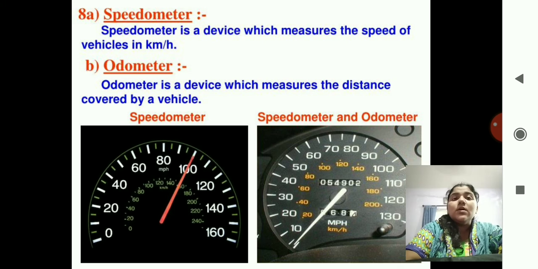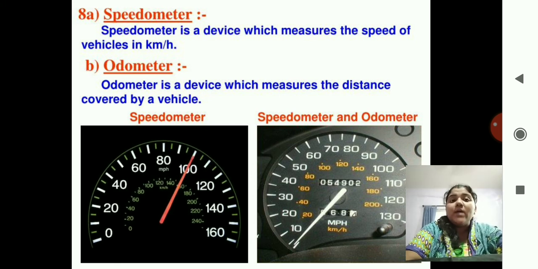So here we have calculated the speed, and every time we don't have to keep on calculating by the formulas. Today we have the speedometer and odometer in our vehicles, correct? The speedometer is a device which measures the speed of vehicles in kilometer per hour, and the odometer is a device which measures the distance covered by a vehicle. You see two numberings over there in the car.